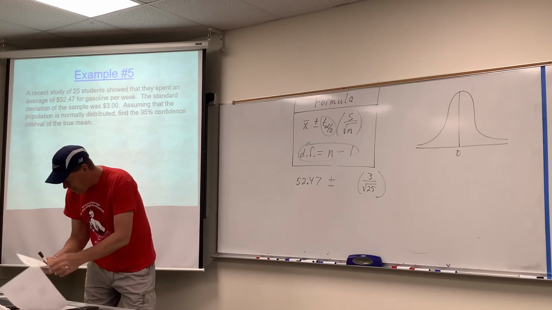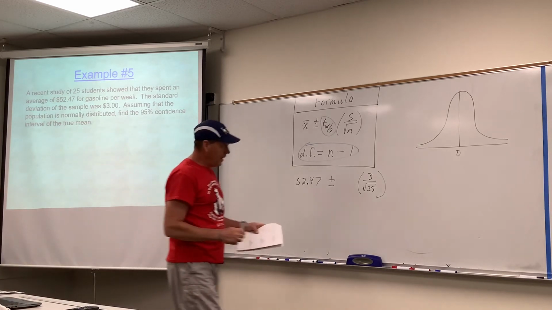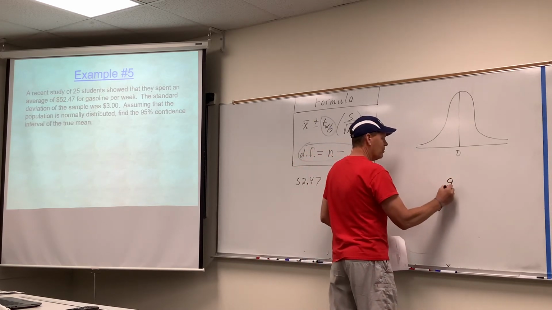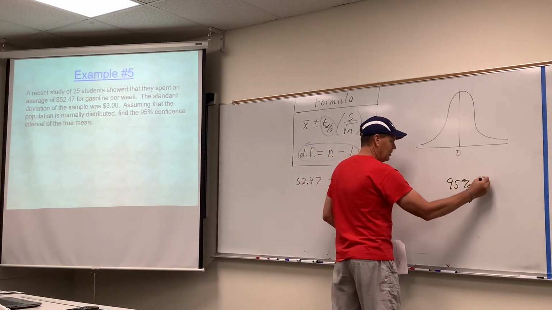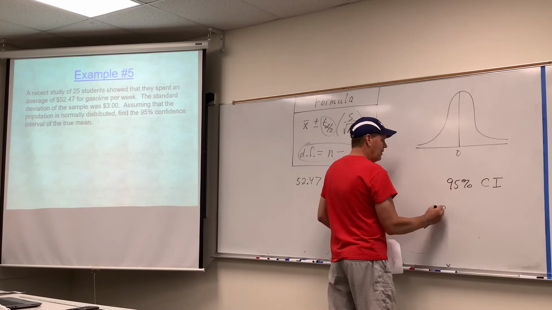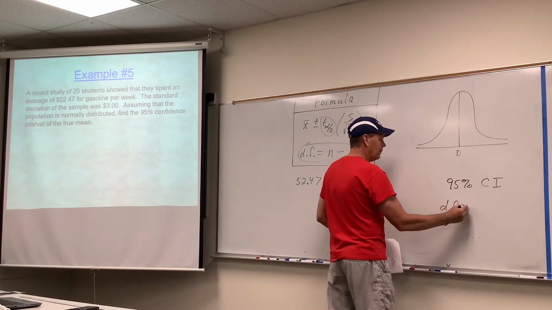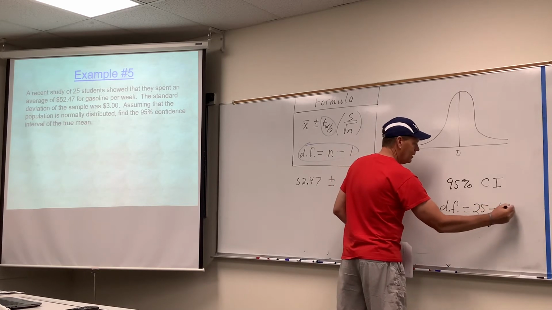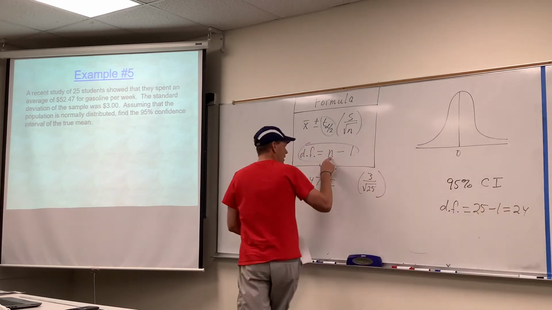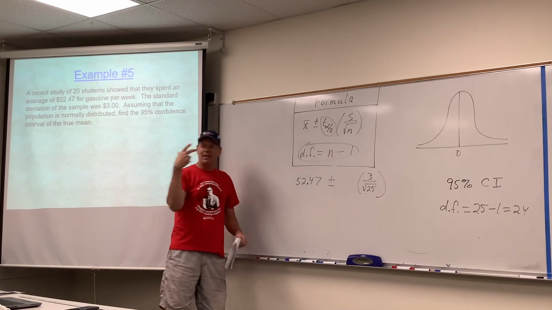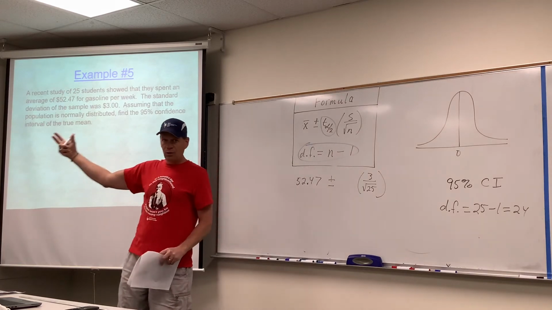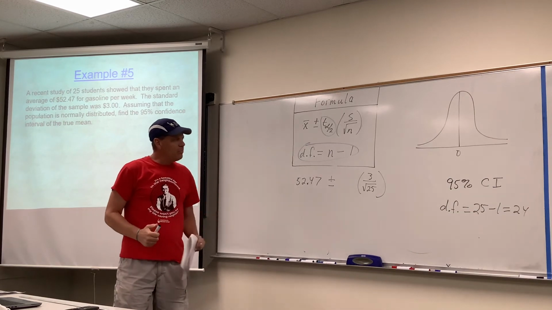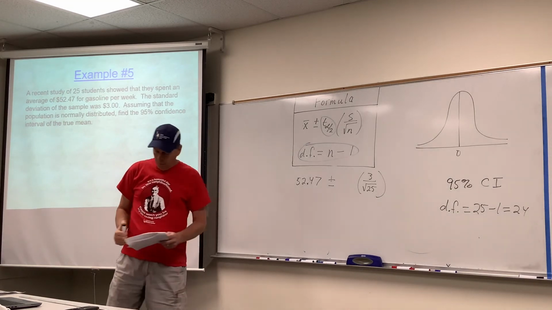The two things that need to be identified at this point are the fact that they want us to use 95% confidence, it says so in the question, and the fact that the degrees of freedom would be the sample size minus 1. They sampled 25 students, and 25 minus 1 is 24. So 95% confidence and 24 degrees of freedom.